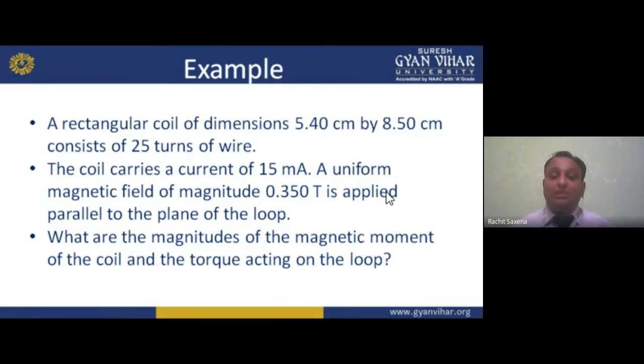Now I am applying it to what? Parallel to the plane of the loop. So what are the magnitudes of the magnetic moment of the coil and the torque acting on the loop which we have to calculate? Now come to the solution part.